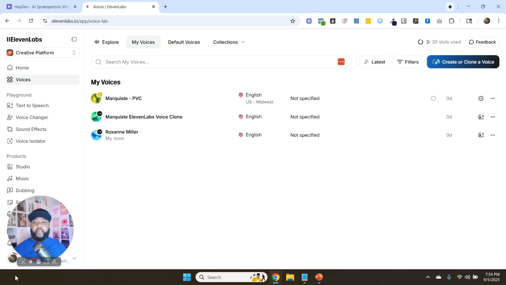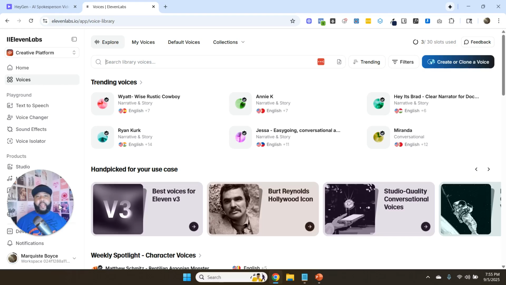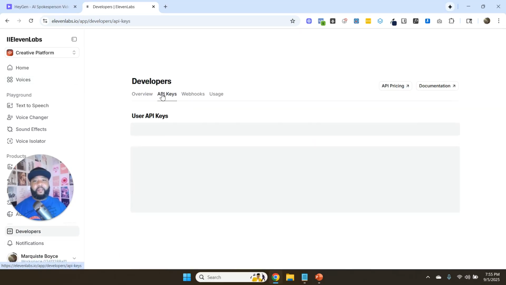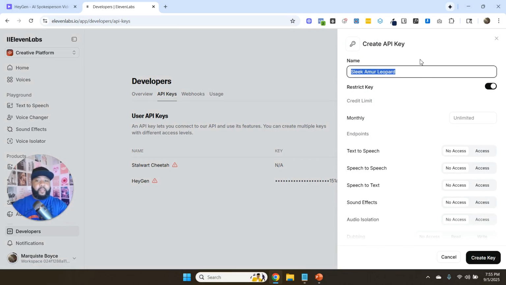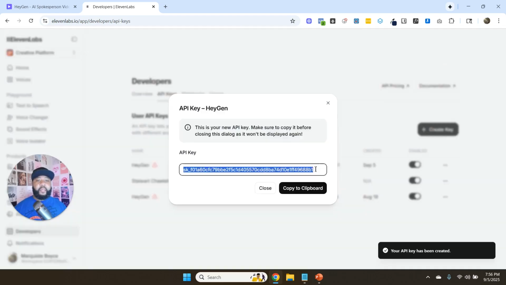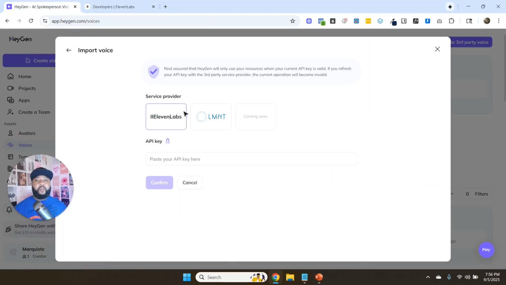Now, if we go back to ElevenLabs and go to our settings section, all right, so now that we're back in ElevenLabs, what we need to do is get our API key. So once you're logged in, you're just going to click on developer here at the bottom left, and I'm just going to move my face so I can click on it. And then under developers, you're going to see API keys. What you're going to want to do is click on create new key, and then give it a name. Like in my example, I just say something like HeyGen. You want to uncheck restrict key so it has access to do what it needs to do. Then you click on create key, and it gives you this key. So you would just copy it to the clipboard, take it back over to HeyGen, paste in your key, and then click on confirm.